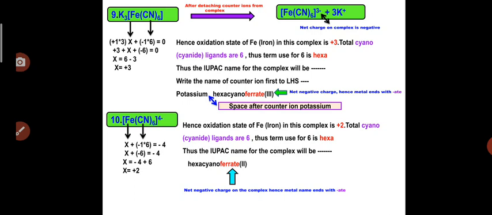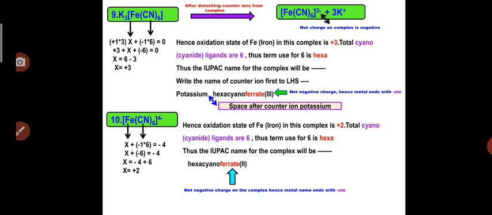Here we can see that there is a counter ion present in this complex. That counter ion is potassium in K3[Fe(CN)6], which is present to the LHS of the coordination sphere. Now that K3 is present to balance the primary valency of this complex, or to balance the charge.